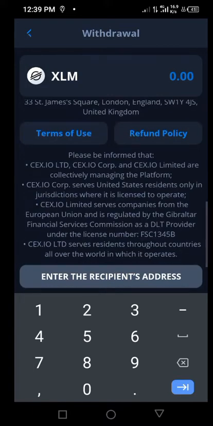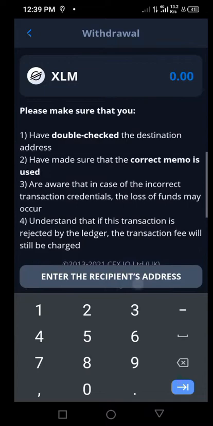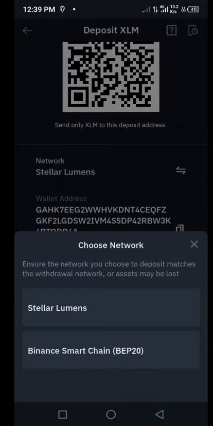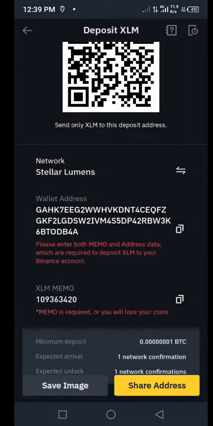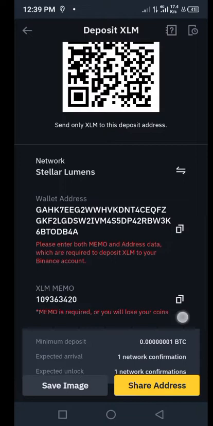Now you come down to this place and click enter recipient address. You will see a space where you will be given the option to put in your wallet address, which is the Binance address, and then your memo address.